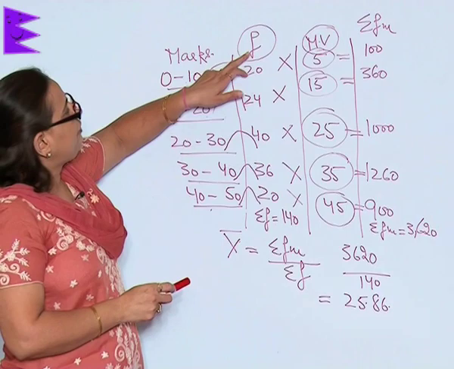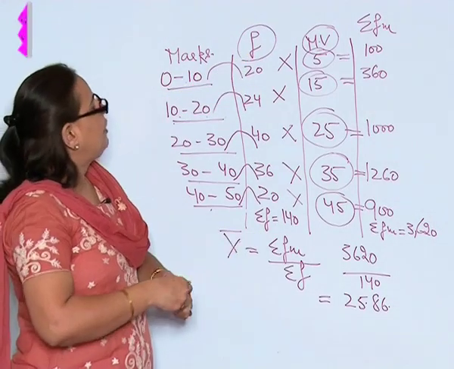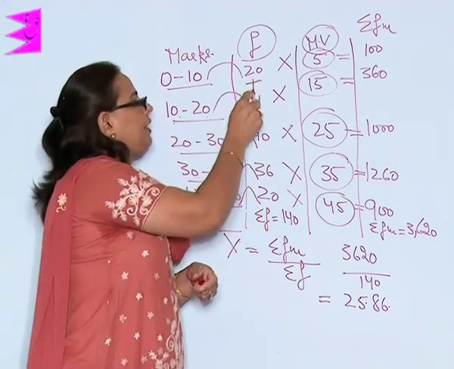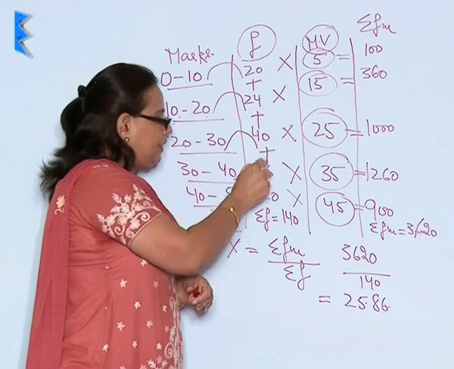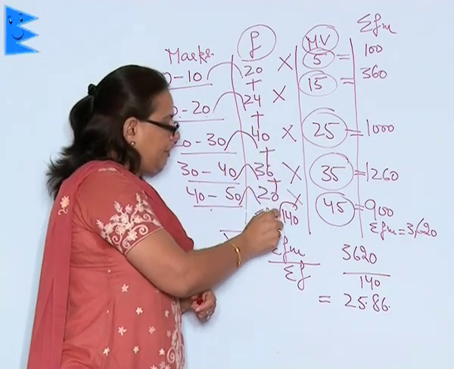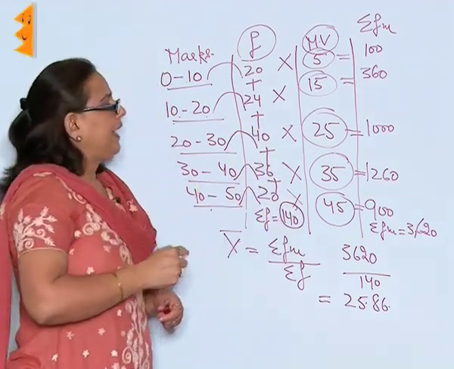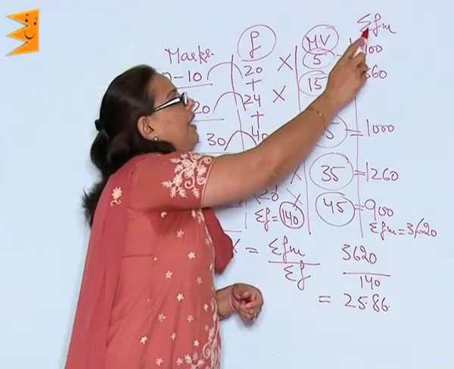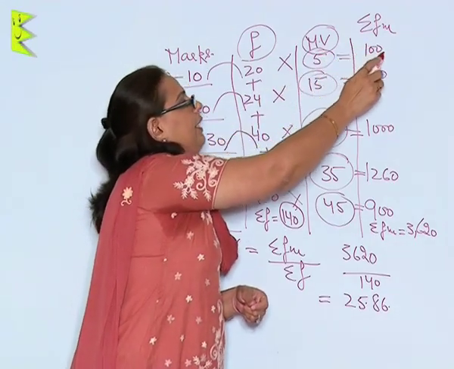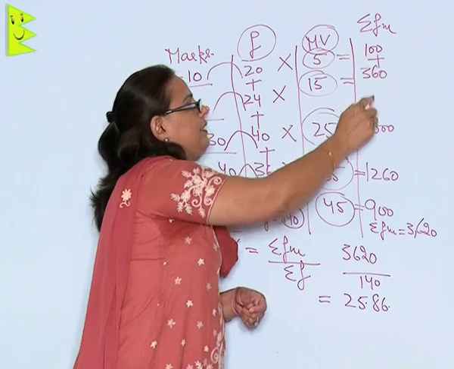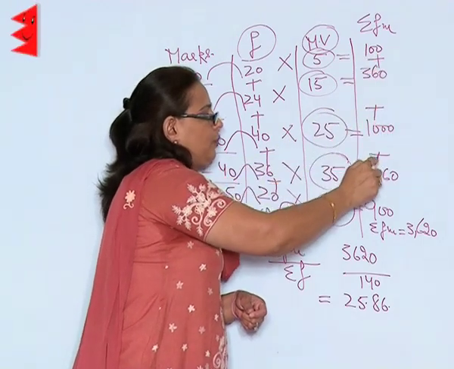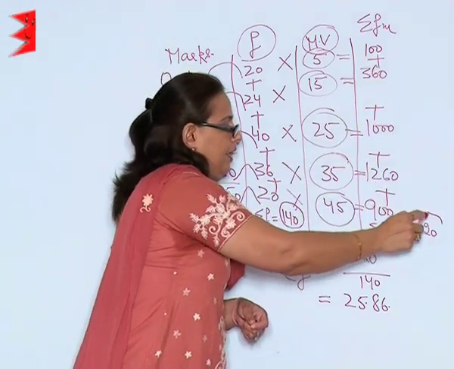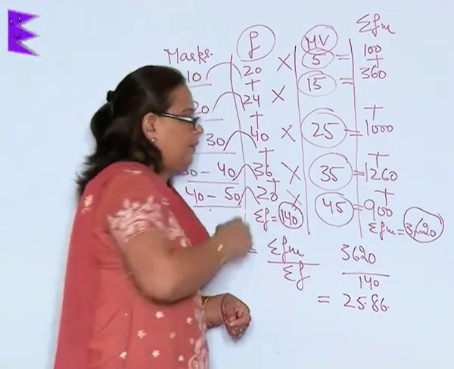Now first of all I will find out the sigma f, which is 20 plus 24 plus 40 plus 36 plus 20 giving me 140. Next is to find out the sigma fm, and for this it is 100 plus 360 plus 1000 plus 1260 plus 900 giving me 3620.